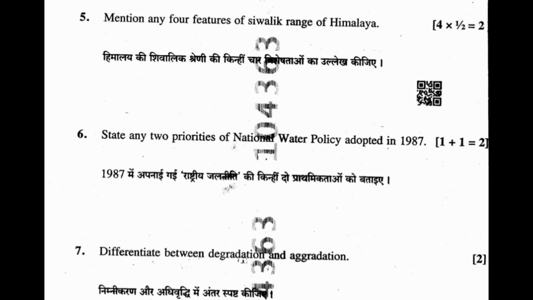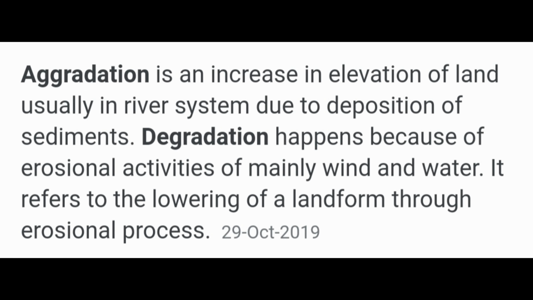Question 7. Differentiate between degradation and aggradation. Answer. Aggradation is an increase in elevation of land, usually in river system, due to deposition of sediments. Degradation happens because of erosional activities of mainly wind and water. It refers to the lowering of a landform through erosional process.